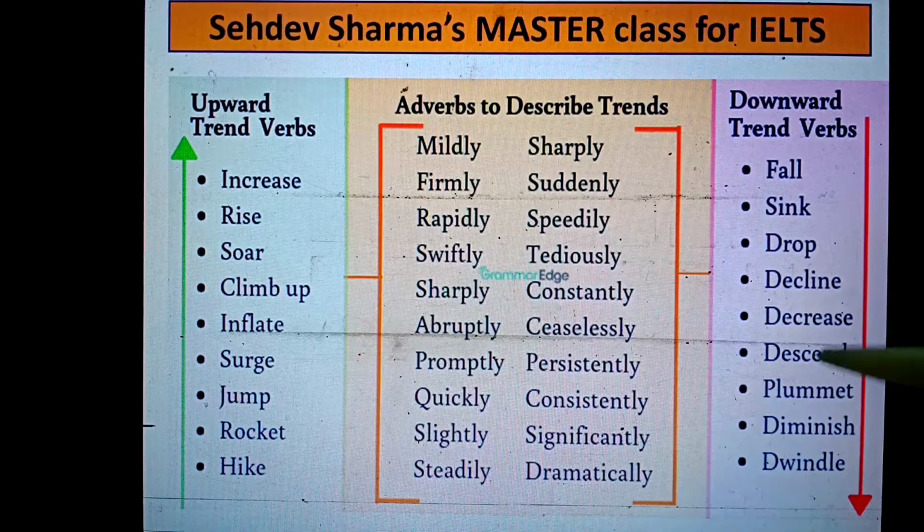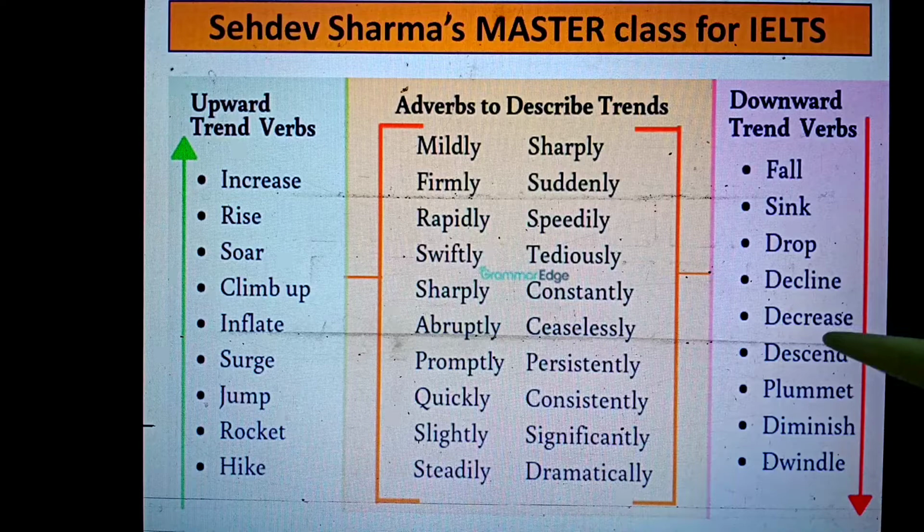So the good words are descending, wonderful word. Plummet, one of the best words. I always recommend in my normal classes to my students, please use the word plummet in your summary. It's wonderful. Examiner will love to see this word. Okay. Diminish, wonderful word. Dwindle. So my recommendation is that please stop all the ones written above. Please start from here. Descend, wonderful, plummet, diminish and dwindle. If we are using these words in our writing, definitely our score is going to be wonderful and we will get our desired score.